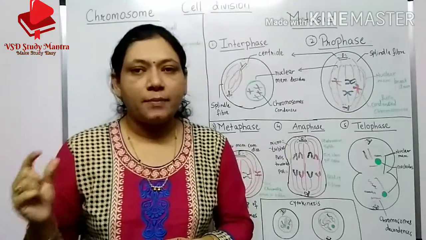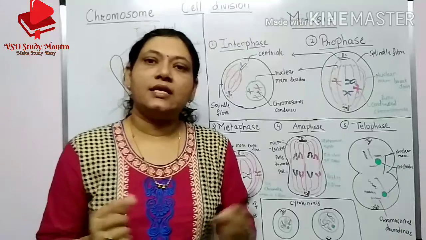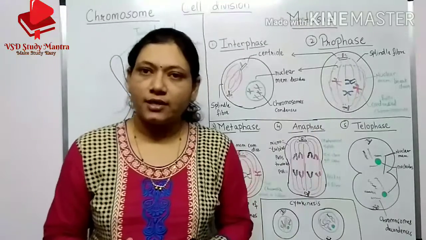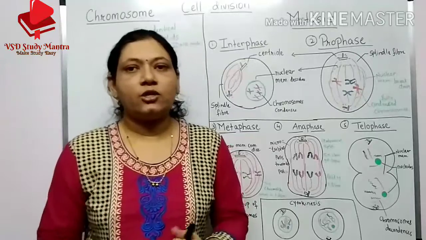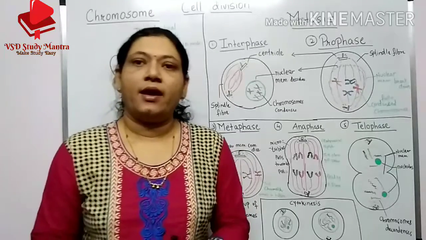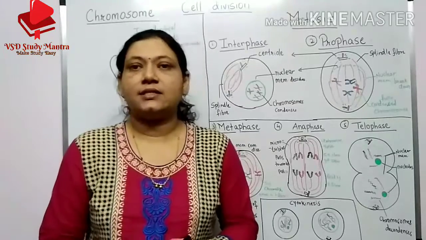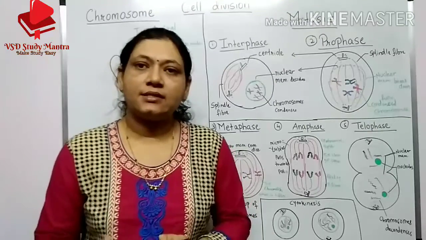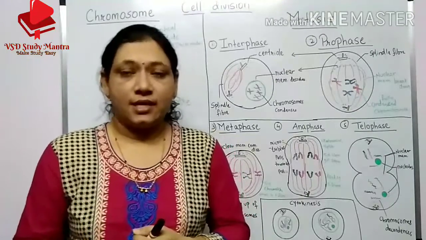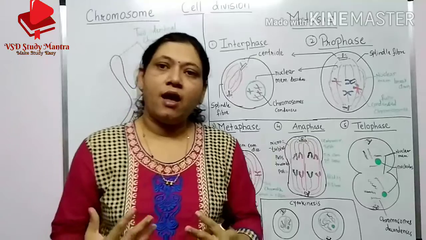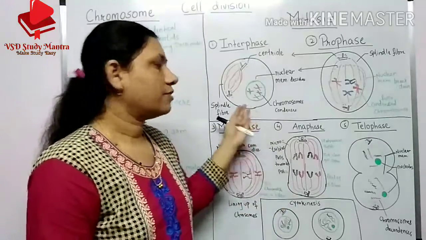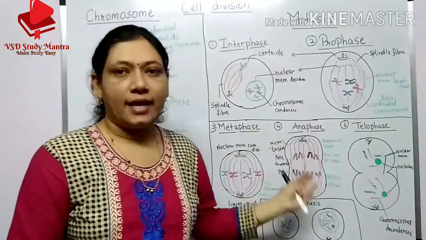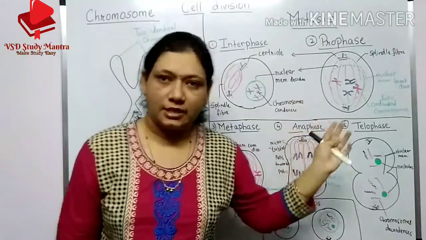It is non-reproductive. In our body these cells are also present: hair cells are somatic, skin cells and also lung cells. These cells are non-reproductive. Okay students, in this type of cells mitosis division takes place.